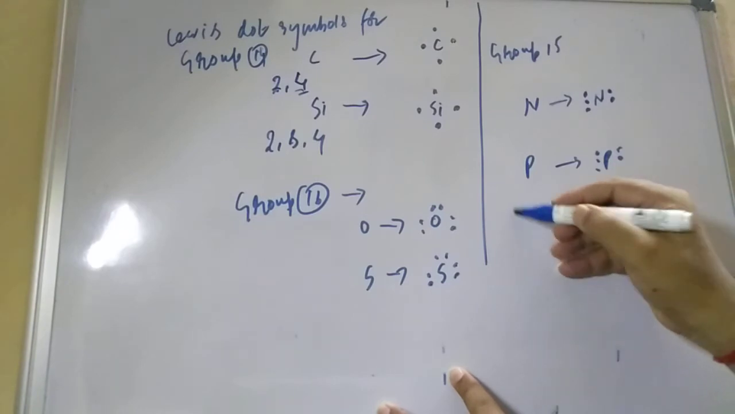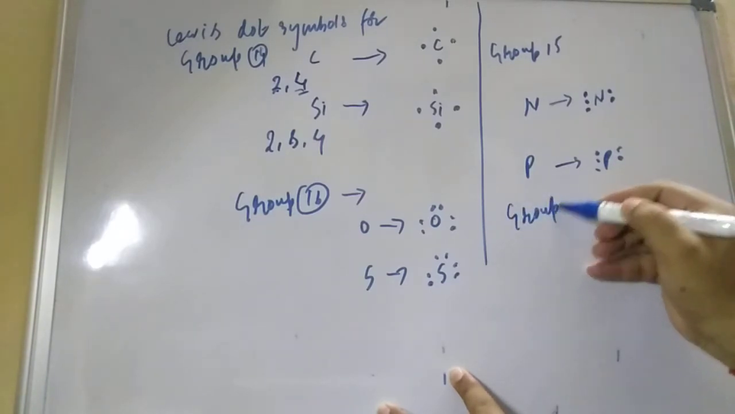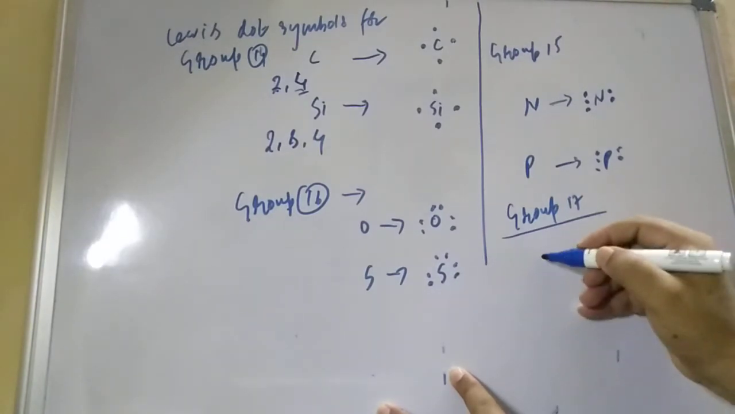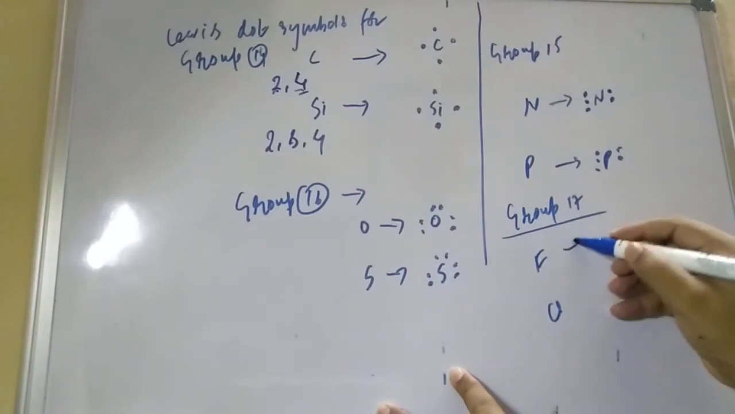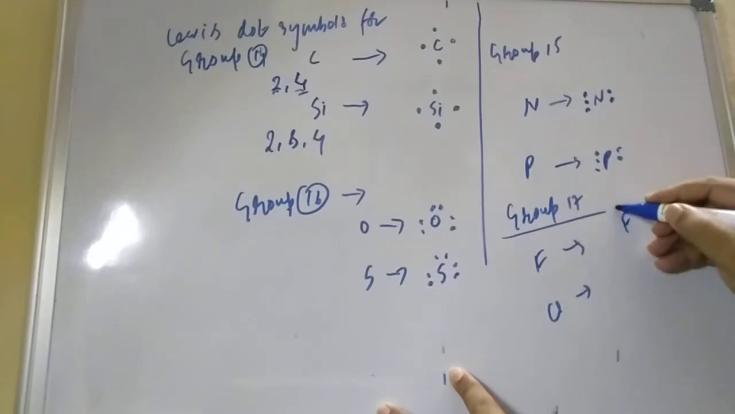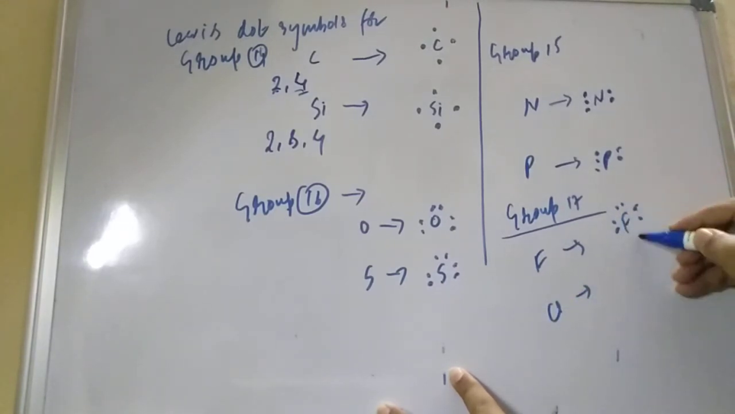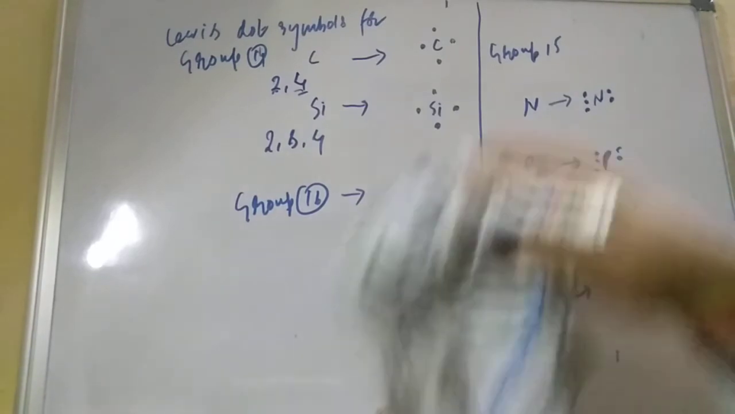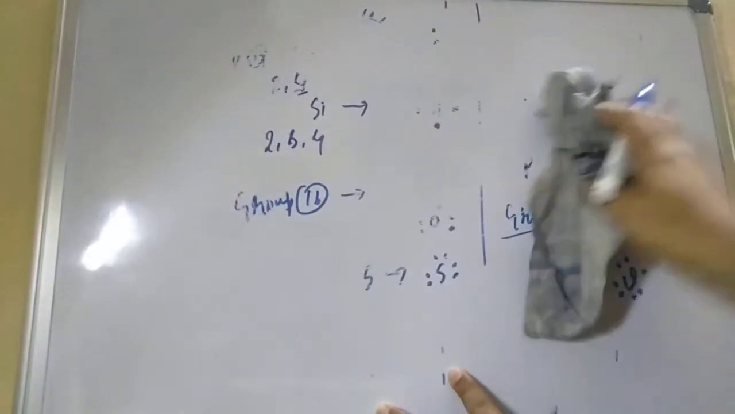And if you are going to group 17, what is the Lewis dot symbol? Suppose fluorine is there, chlorine is there. How many electrons do they have in the valence shell? 7 electrons. So like this, 7 electrons. Chlorine, how many dots can you put? 7 dots.